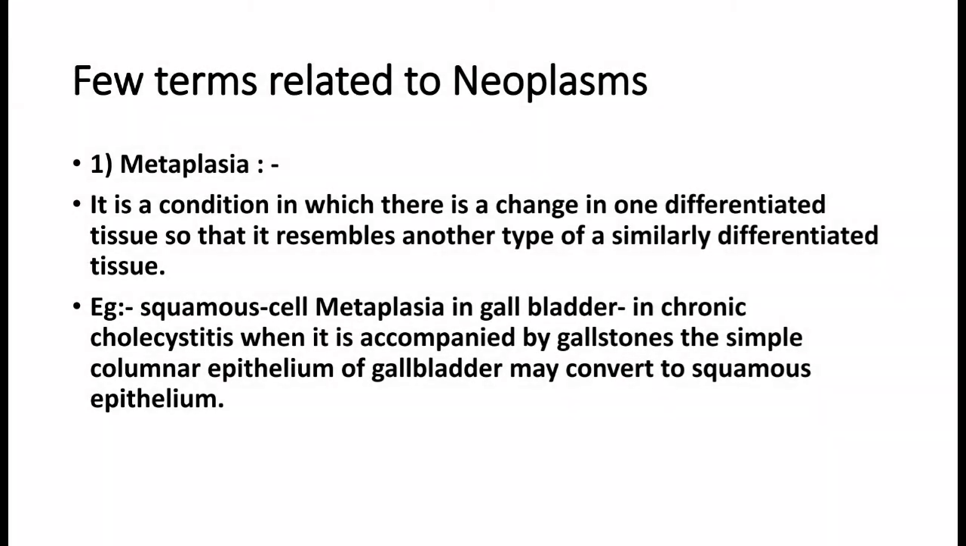A few terms related to neoplasms. One, metaplasia. It is a condition in which there is a change in one differentiated tissue so that it resembles another type of a similarly differentiated tissue. Example: squamous cell metaplasia in gallbladder. In chronic cholecystitis, when it is accompanied by gallstones, the simple columnar epithelium of gallbladder may convert to squamous epithelium.